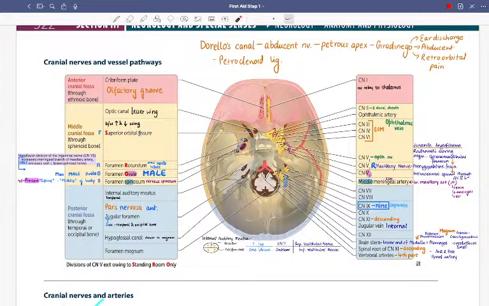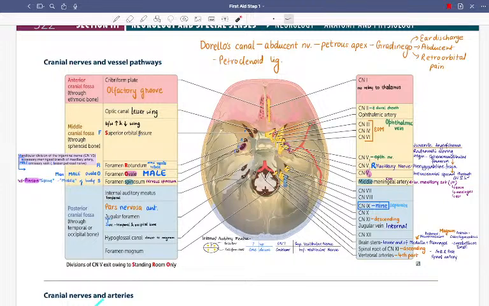First, the cribriform plate, that is cranial nerve 1. It is in the olfactory groove. All of this is anterior cranial fossa, and it is through the ethmoid bone. That is the first cranial nerve. There is no relay to the thalamus in case of cranial nerve 1. No relay to the thalamus.